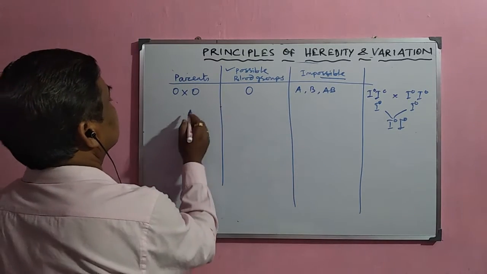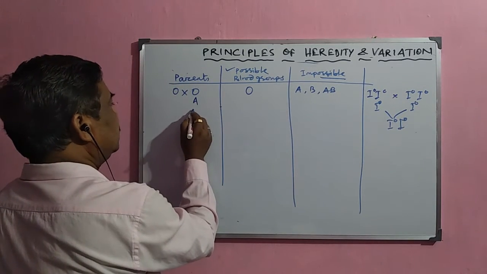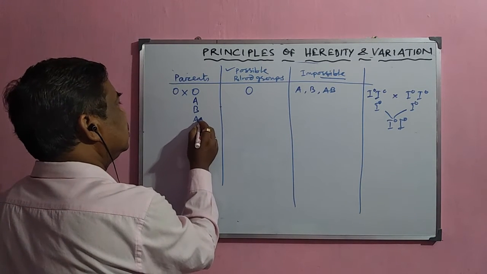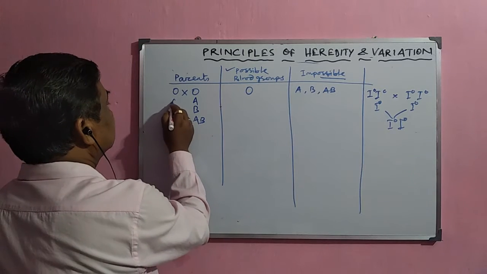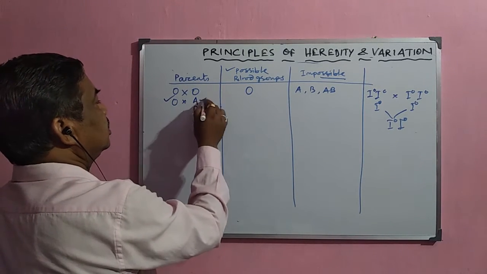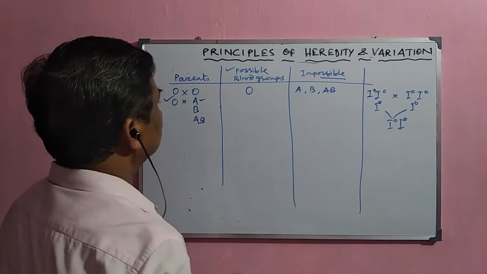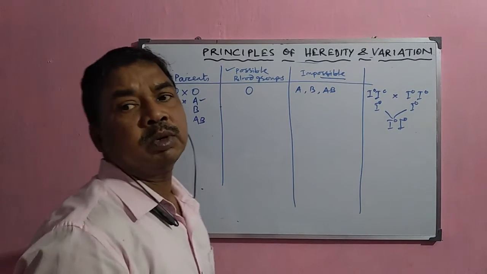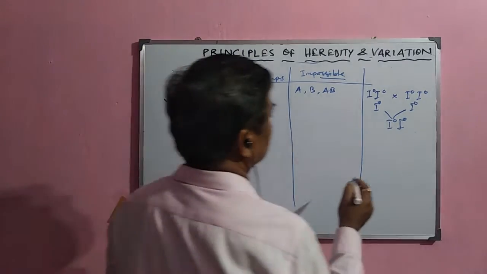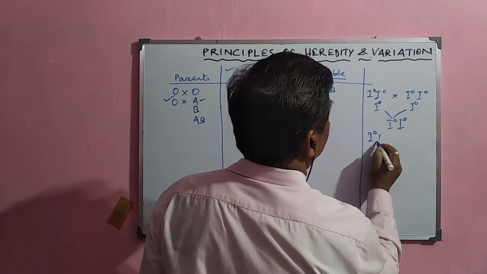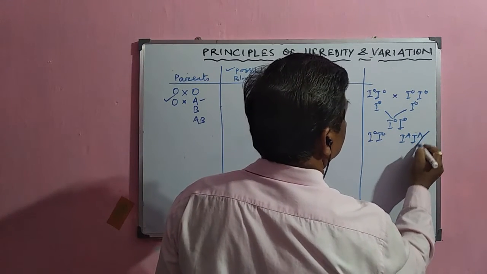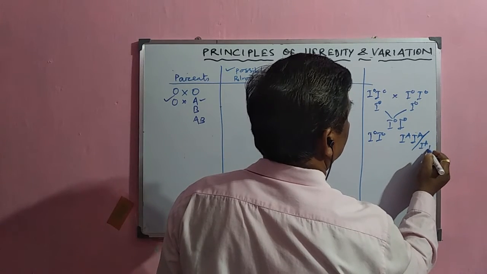Now when O is with A, or with B, or with AB, suppose O blood group is in one parent and A in the other, then what will be the probability here? The probability must be O and A, because O means IO, and A means either IA or IO.